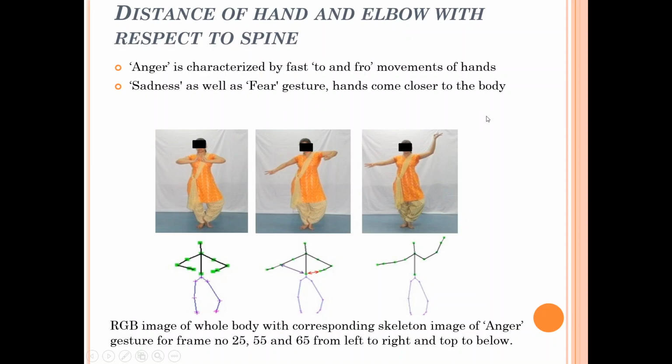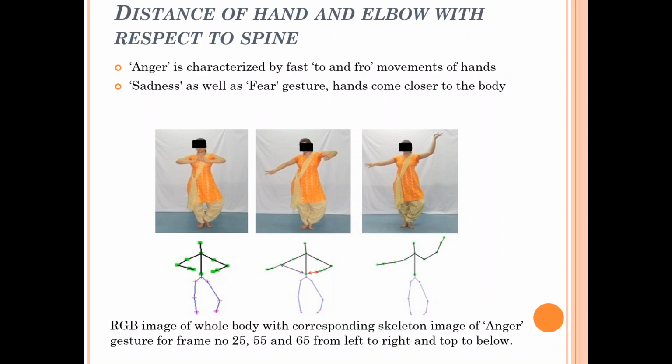These gestures depict anger in Indian classical dance. Anger can be characterized by fast to-and-fro movements of the hands, so the distance between hand and elbow with respect to the spine could be taken as a feature. Another two gestures are sadness and fear.